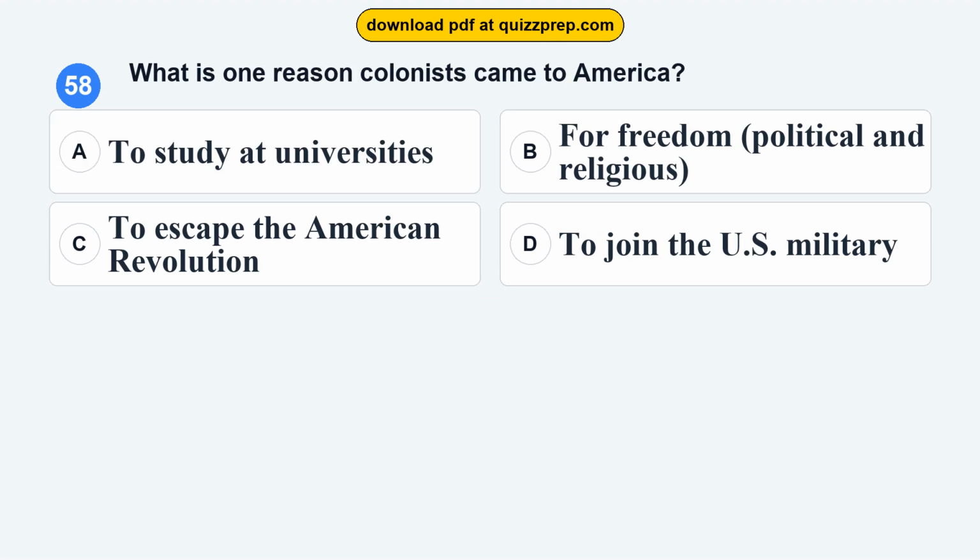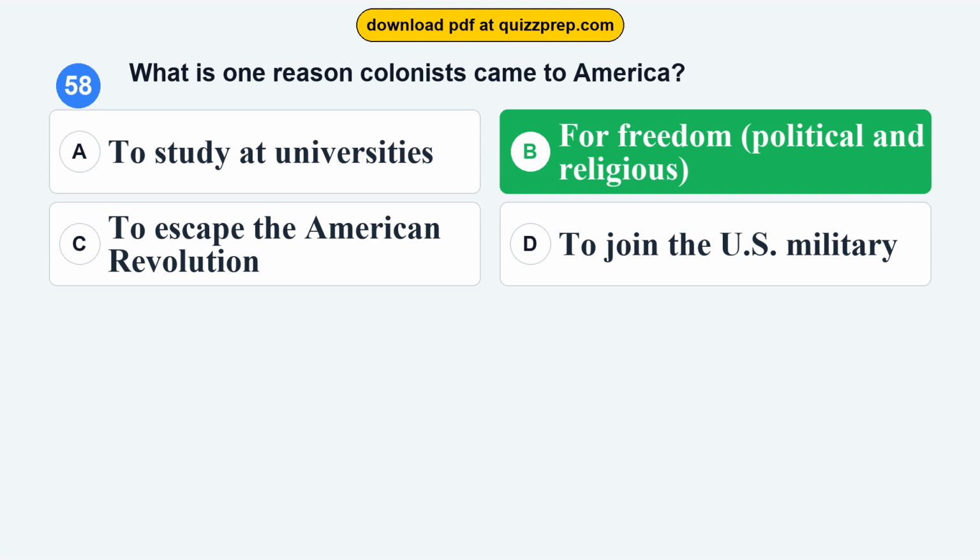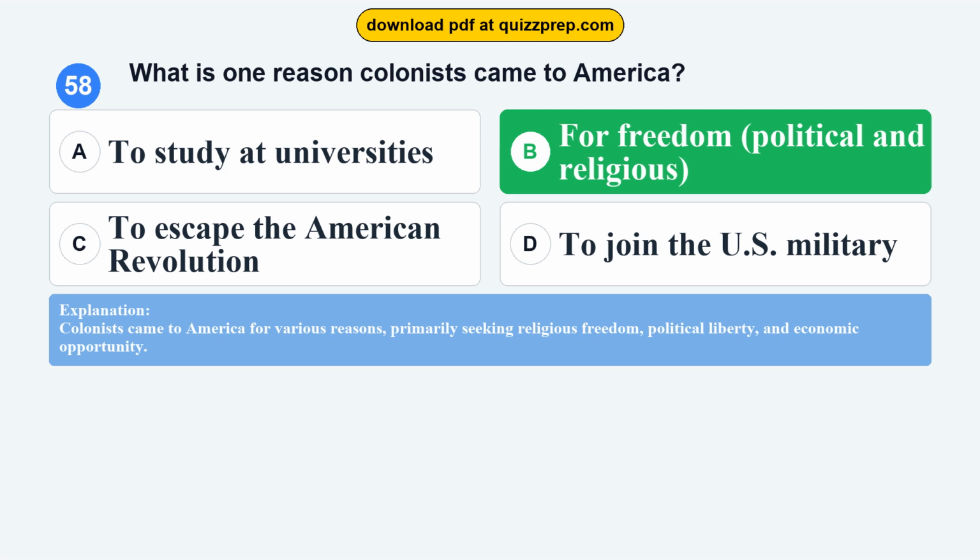Question 58. What is one reason colonists came to America? Option A, to study at universities. Option B, for freedom, political and religious. Option C, to escape the American Revolution. Option D, to join the U.S. military. The correct answer is option B, for freedom, political and religious. Colonists came to America for various reasons, primarily seeking religious freedom, political liberty, and economic opportunity.